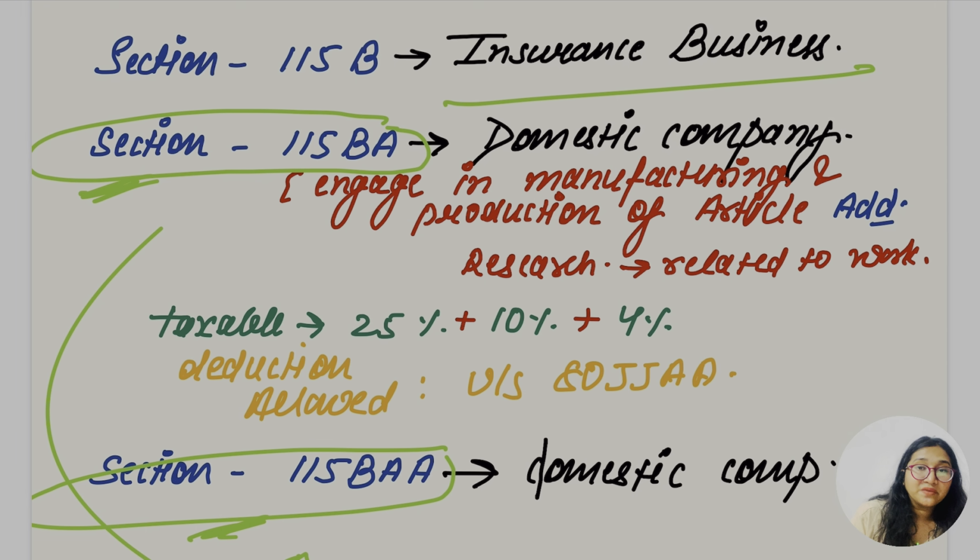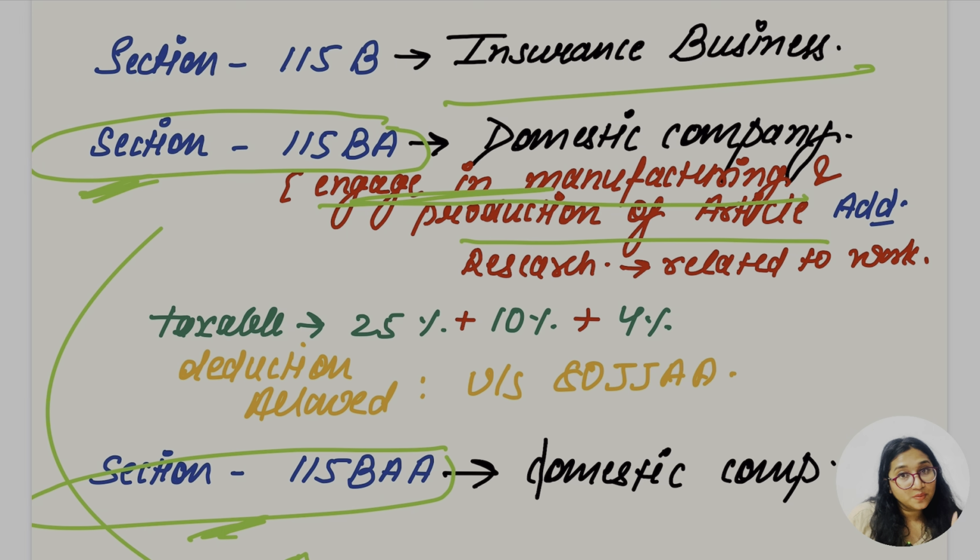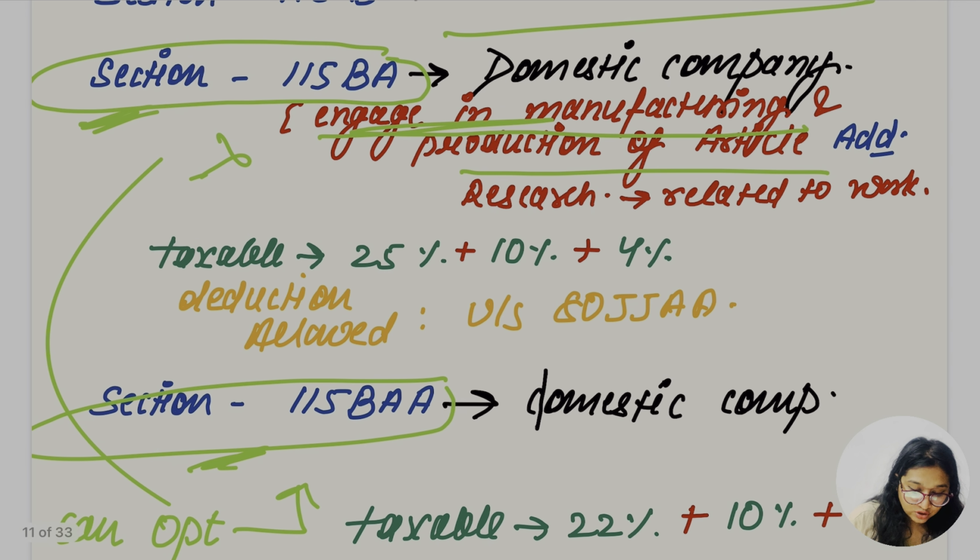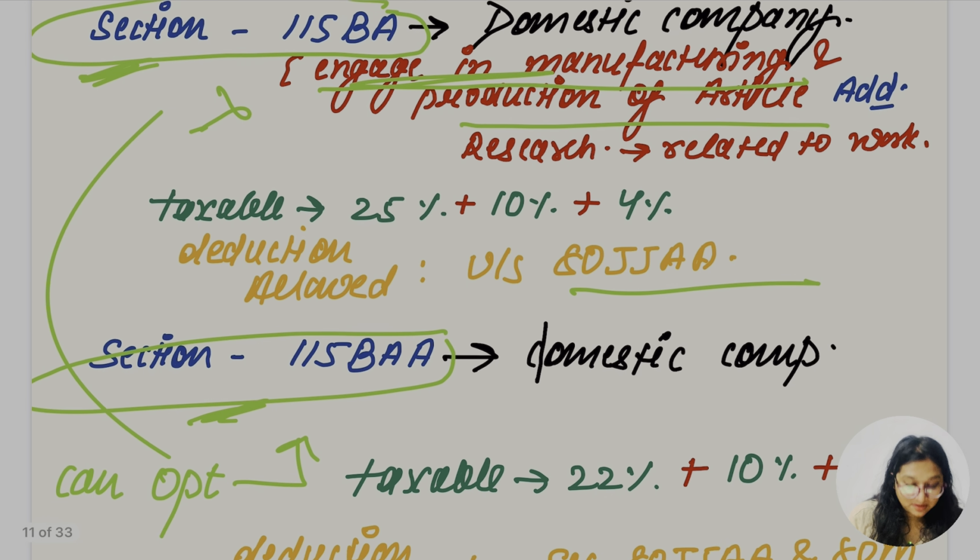For this 115BA, the company must be engaged in manufacturing and production activity, plus research related to this. If the company is not related to manufacturing and production of an article or thing, then this section is not going to benefit them. They cannot opt for this section. So what is the taxable rate? 25%, 10%, then 4%. Only the 80JJAA deduction would be available to them.